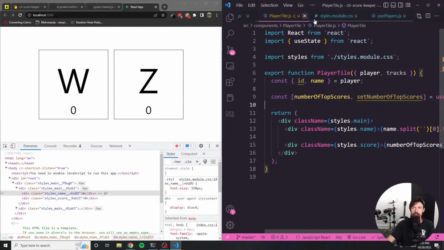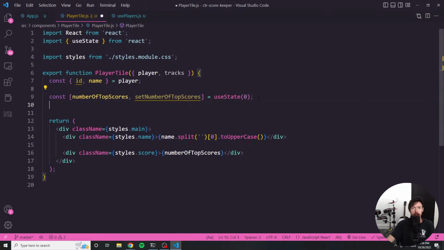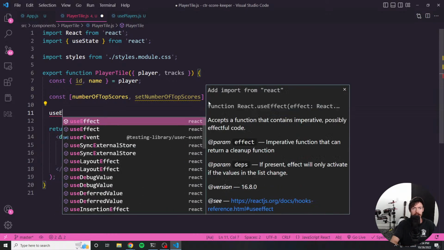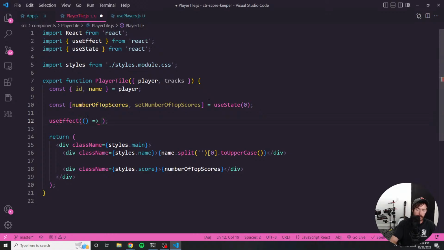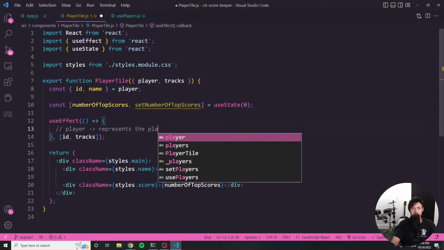So what's next? Let's actually do the counting, right? So in the player tile, right now we're just displaying 0 because that's what we're initializing the state as. We're not actually running any calculations to determine whoever has the number of top scores. So let's do an effect that runs based on the tracks, but we're also going to need the ID of the player. So it's going to run based on the ID of the player and the tracks. And if you remember, I'll put a little comment here, the tracks has a player which represents the player ID.